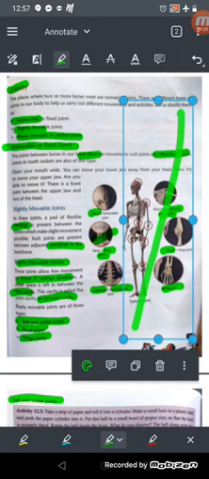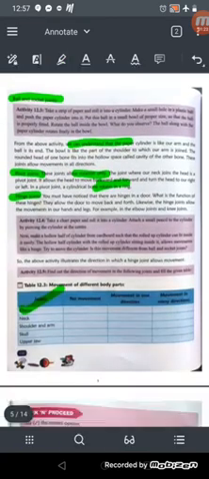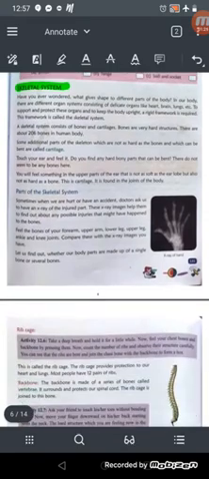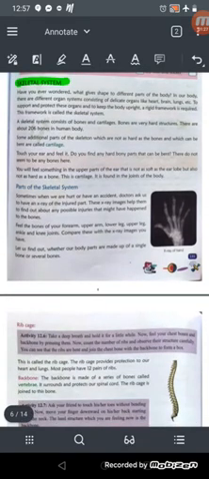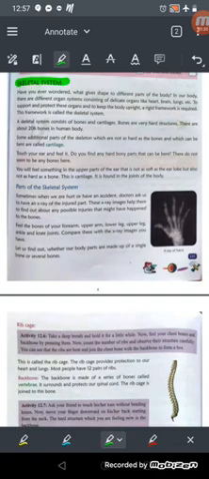Okay, now let's move to the skeletal system. So what is the skeletal system? Have you ever wondered what gives shape to the different parts of the body? We have different shapes, like the shape of our face is completely different from hand, leg, and all our body parts look different from each other.